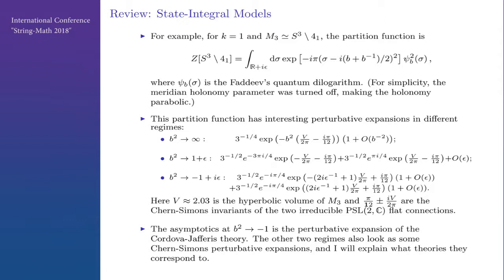So in this formula, the asymptotics at b squared going to minus 1 is what we would expect from the Cordova-Jafferis Chern-Simons theory that I mentioned. That is a semi-classical limit. But the other 2 regimes are not so clear from there, and I will explain what theories they correspond to.